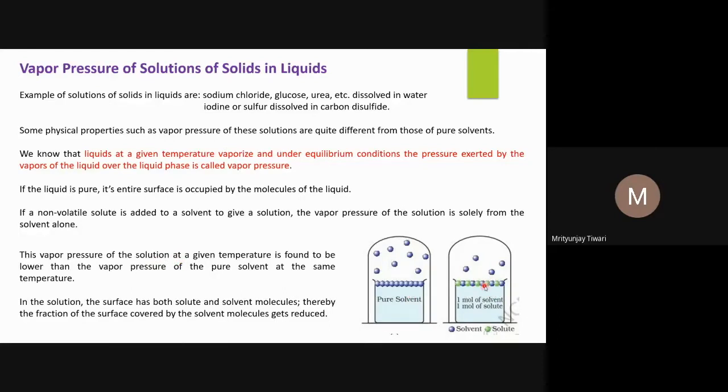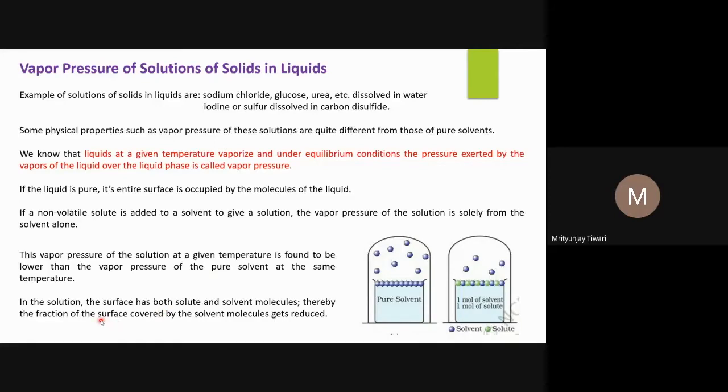So the vapor pressure of the solution at a given temperature, if the solvent is volatile and the solute is non-volatile: only solvent particles or molecules of solvent will go into the vapor phase. So the vapor will contain only molecules of solvent. It won't contain molecules of solute because the solute is non-volatile. This vapor pressure of the solution at a given temperature is found to be lower than the vapor pressure of the pure solvent at the same temperature. This is what I have just explained.